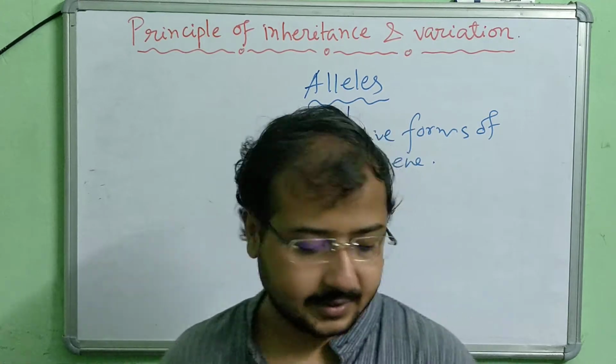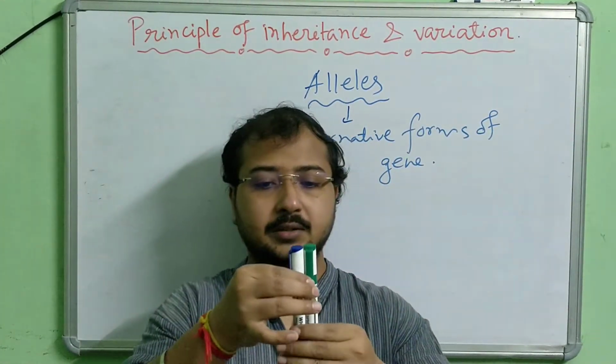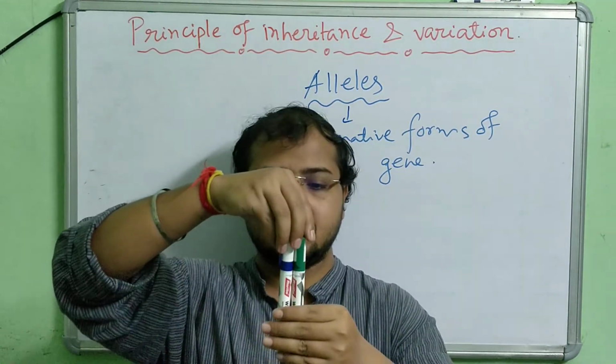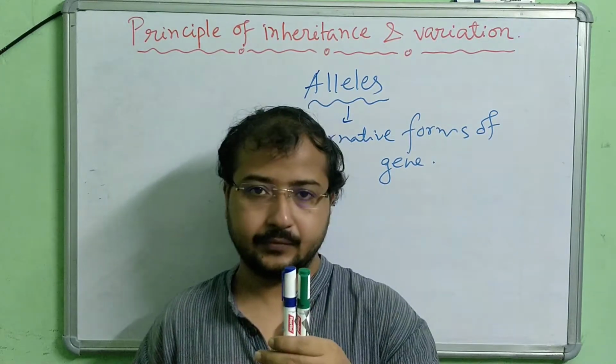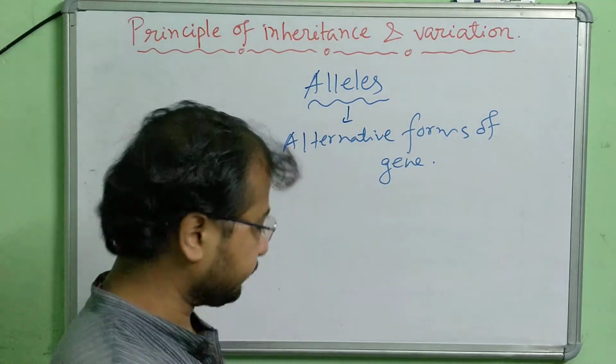Like for example, these are the two alleles of one gene. So one gene has two alternate forms. Now let me explain it a little more.